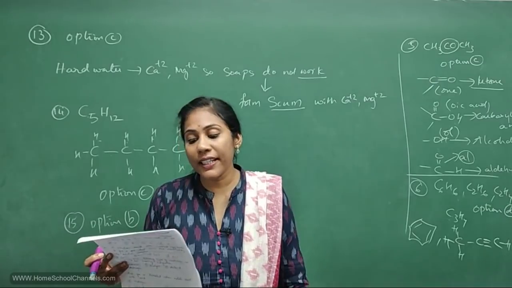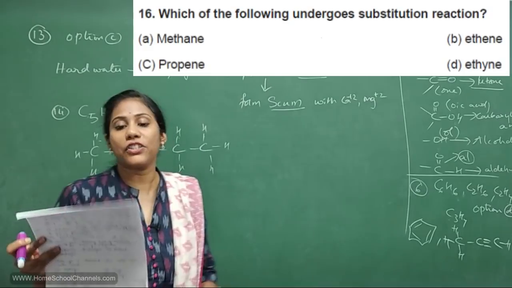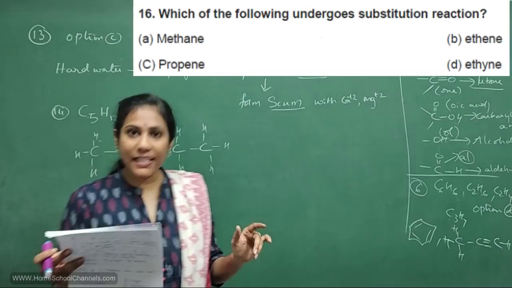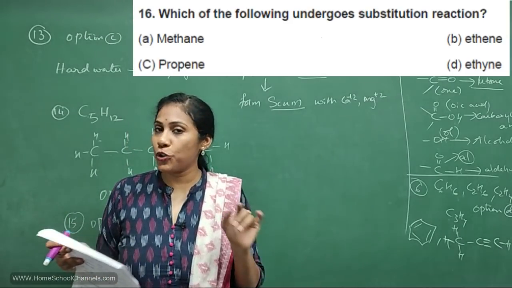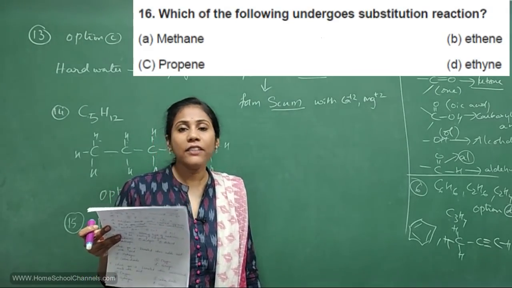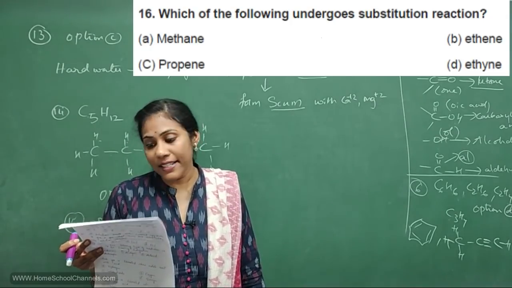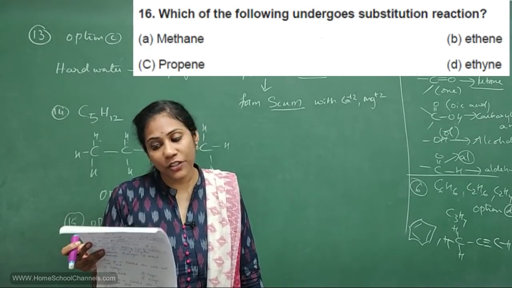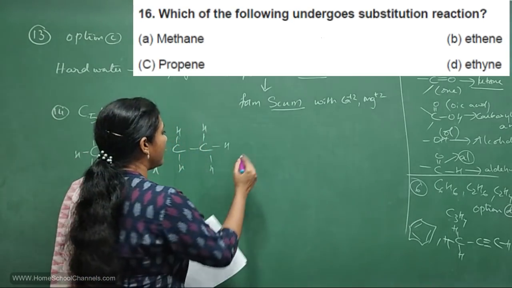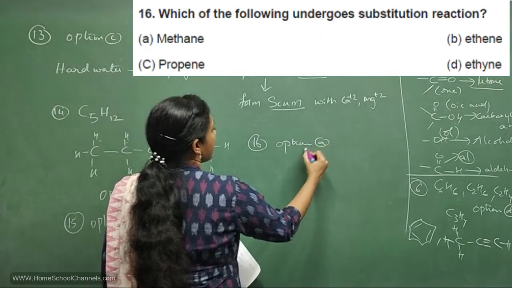Coming to the last question, that is 16th question. Which of the following undergoes substitution reaction? Methane, ethene, propene, ethyne. We studied substitution reactions are shown only by saturated hydrocarbons, isn't it? So select which one is saturated here. Definitely methane. Ethene is unsaturated. Propene is unsaturated. Ethyne is also unsaturated. So saturated one is methane. So for 16th question, option A is correct answer.